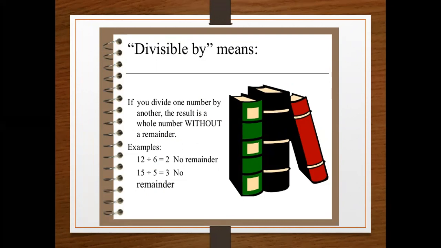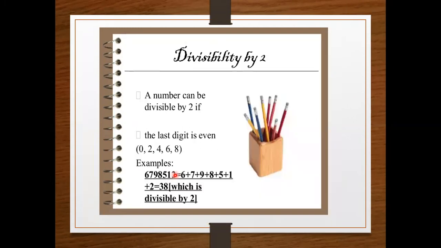Here you can see the example. 12 divided by 6: 6 twos are 12, no remainder. 15 divided by 5: 5 threes are 15, no remainder. Same like this. Here we have the divisibility by 2. This is the first and easiest test.